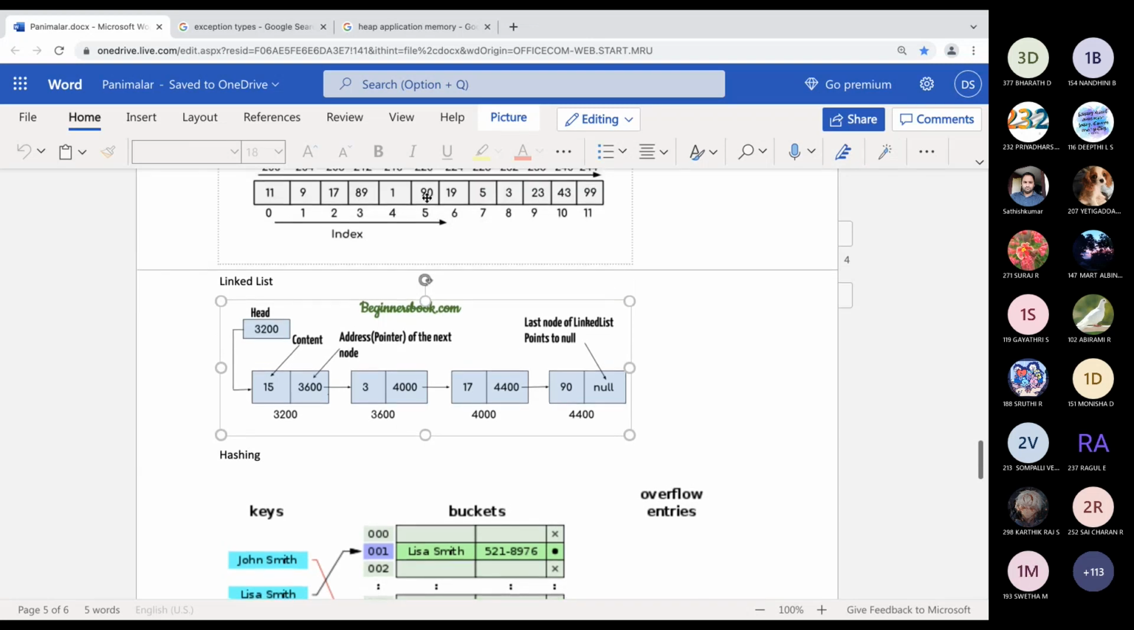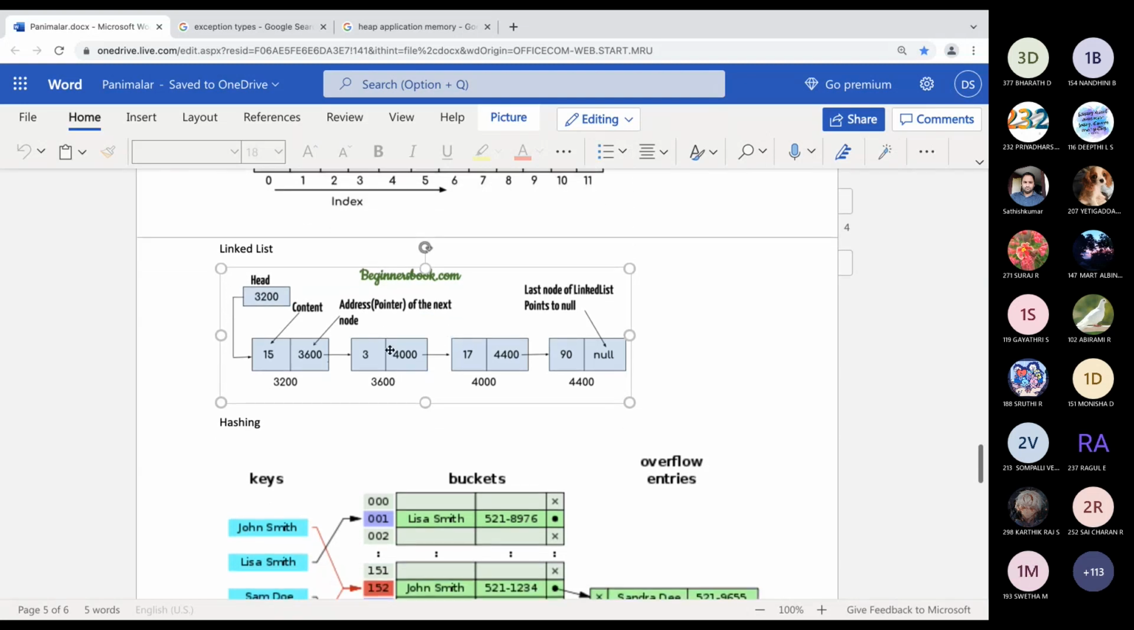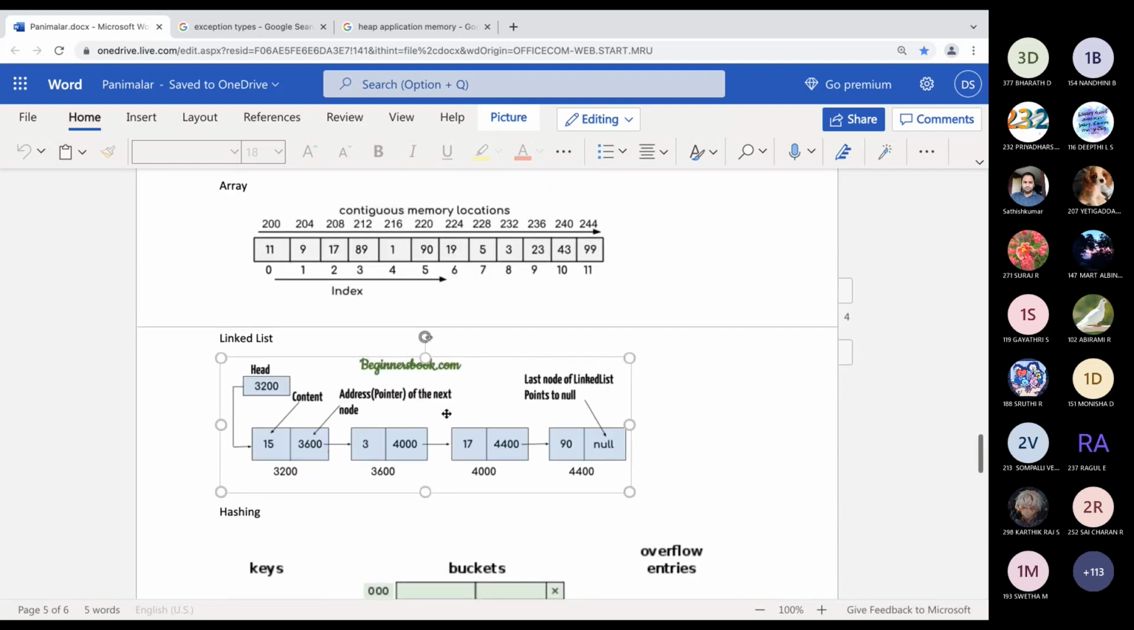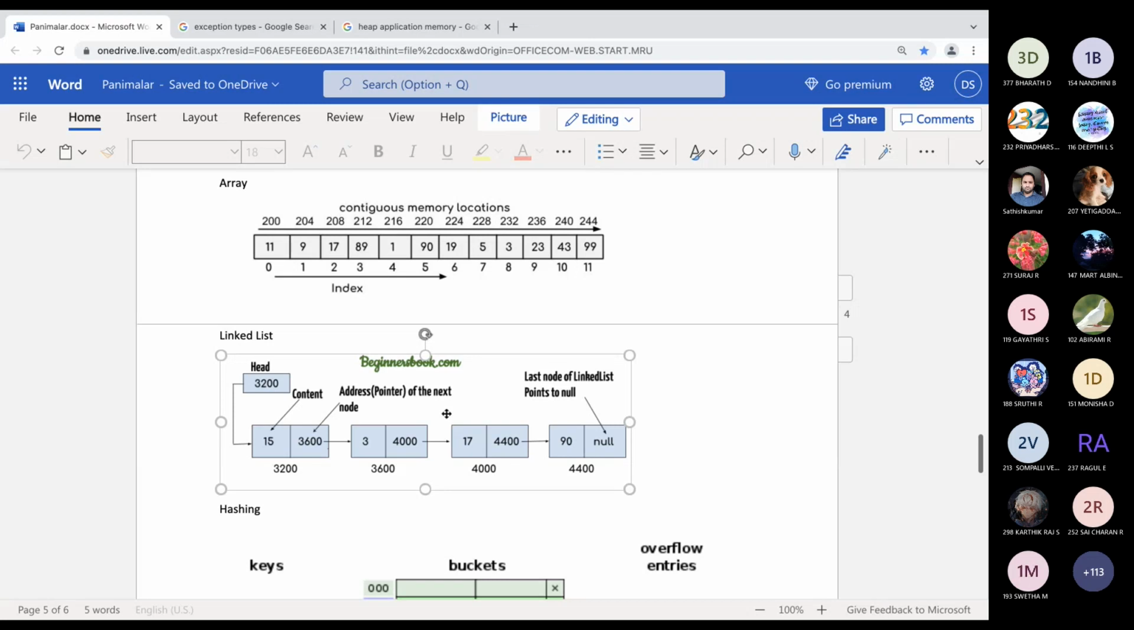But in arrays, if we want to access 90, we can simply give f5, it will give 90. But in linked list, we have to iterate through all the elements to get the 17. That's why arrays are fast, linked list are not fast. These are a very wide concept like asymptotic notation.